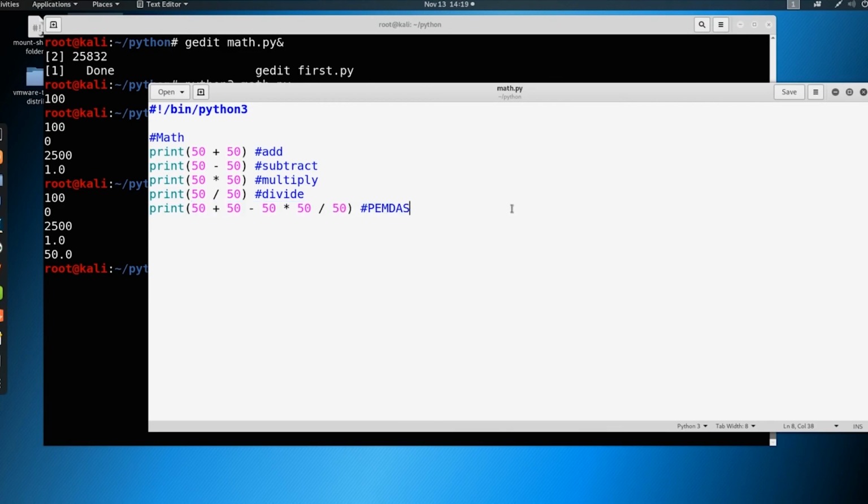So there's a few other things that I want to show you in the math section. And another thing to note, I know I've already stressed this before and I'm going to keep stressing it, is to make sure you take good notes. This is absolutely going to feel overwhelming. I'm going to throw a lot of things at you, especially with all the stuff that you're learning. Take good notes. Have a good notebook and make sure you're writing this all down so you can go back and reference it.